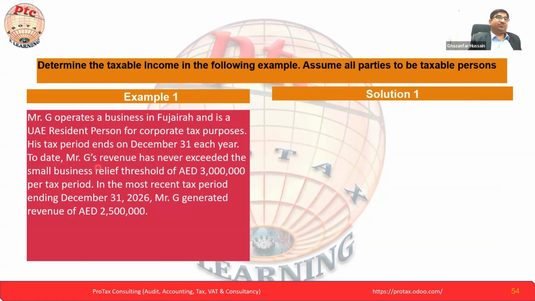To date, Mr. G's revenue has never exceeded the small business relief threshold of 3 million per tax period. Here it is mentioned that 31st December is the year end for each tax period, and G's revenue never exceeded the small business relief threshold, that is 3 million. He is giving us the information. In the most recent tax period ending, Mr. G generated revenue of 2.5 million.